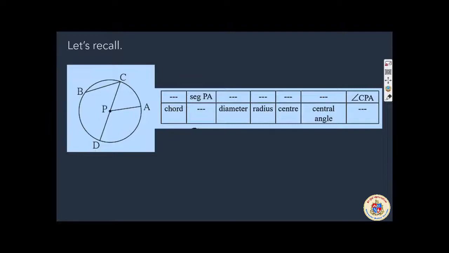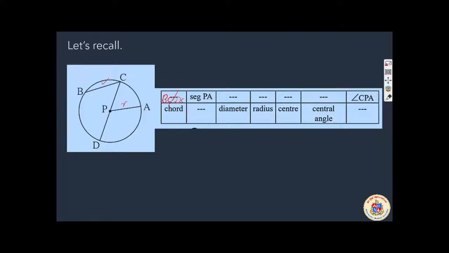For you, I am filling these blanks. First one is a chord. You know that a chord is a line segment within the circle which is touching at 2 points. Here we have BC as a chord. Even DC is a chord passing through the center, which we call a diameter, right? And segment PA, what is segment PA here?